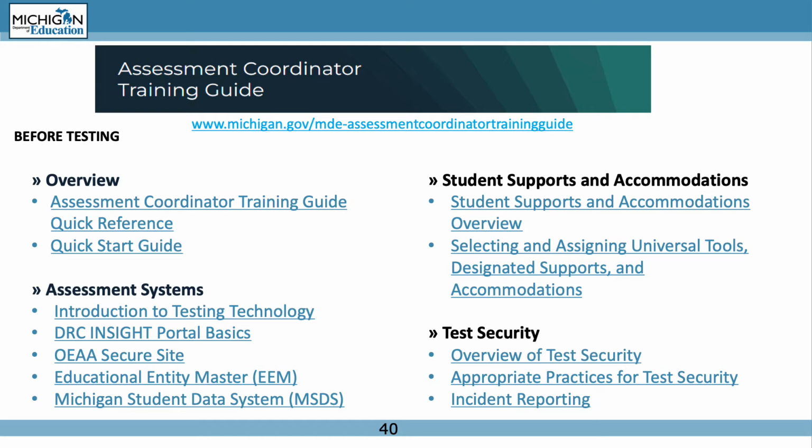Under student supports and accommodations you will find student supports and accommodation overview, selecting and assigning universal tools, designated support, and accommodations.